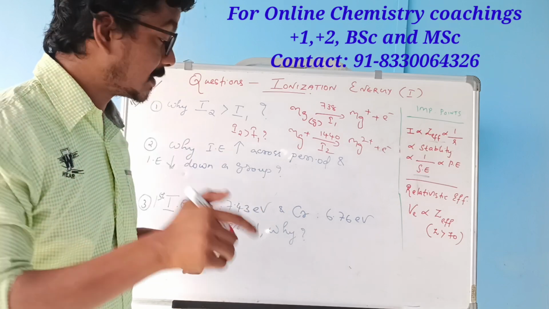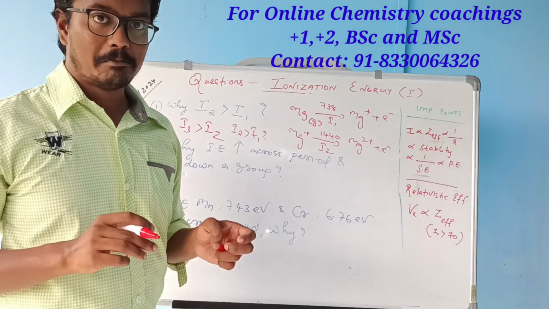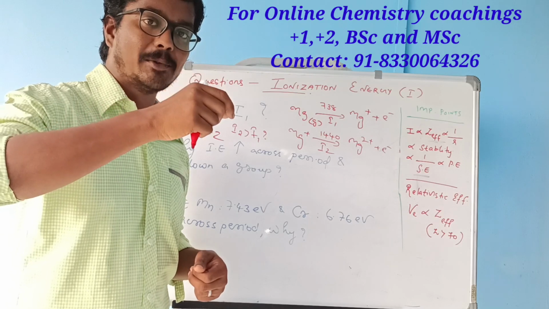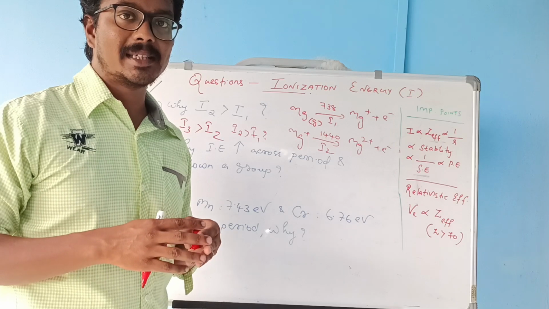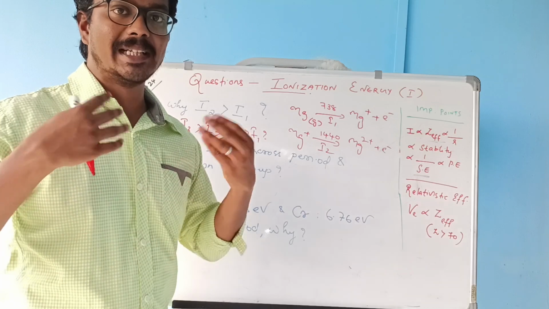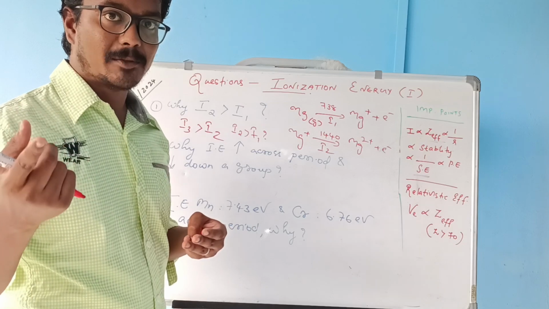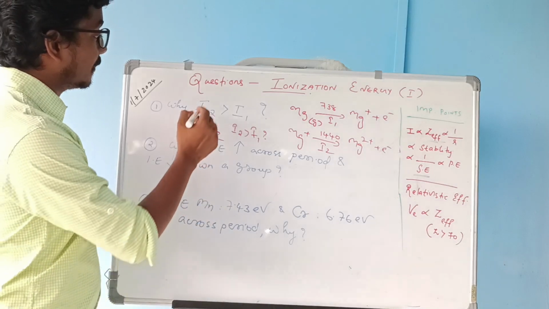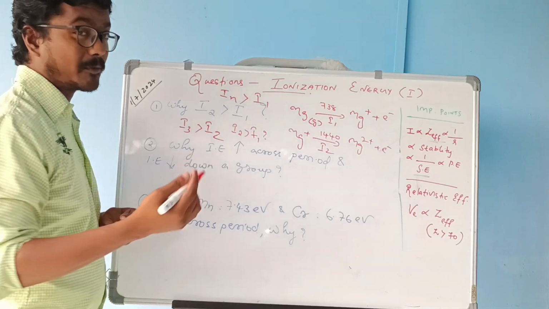You may also face another question: why is I3 greater than I2? That's also obvious, because when two electrons are removed, we have to give more energy to remove the next electron. Upon removing each electron, the effective nuclear charge increases, because the number of protons remains the same while electrons decrease. So we have to give more energy to remove the next electron. So I2 is always greater than I1, and I3 is always greater than I2. In general, we can say that In is greater than I(n-1), where n is the number of electrons removed.